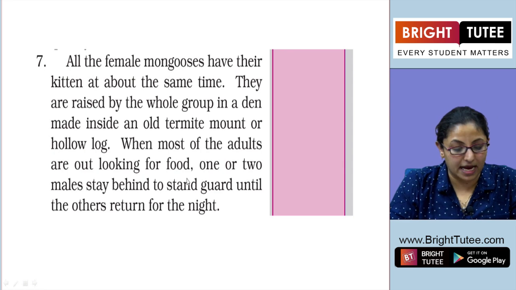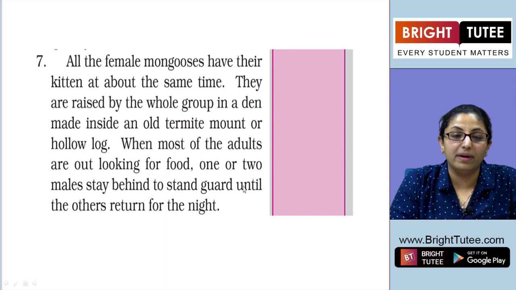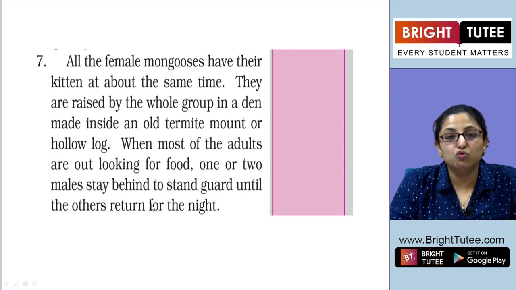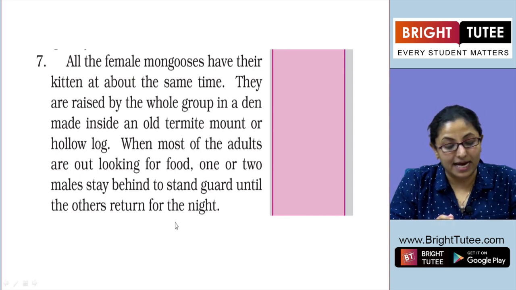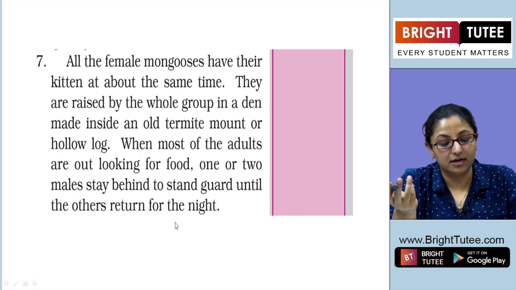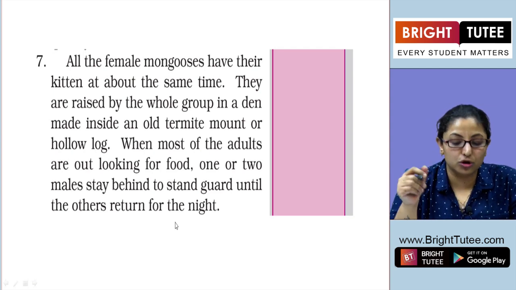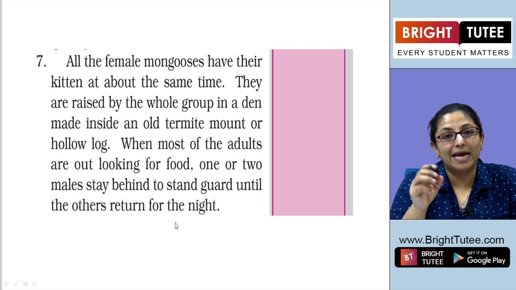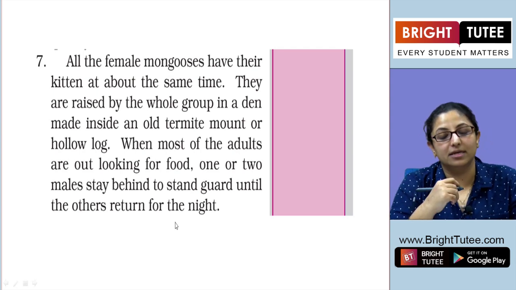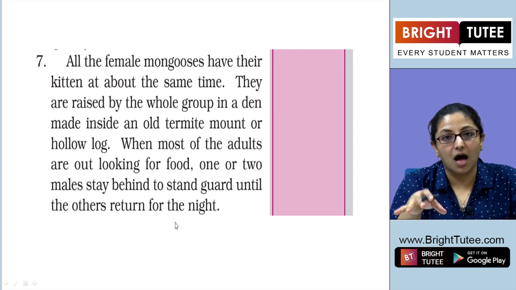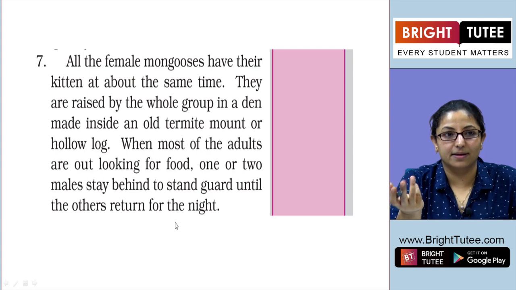When most of the adults are out looking for food, hunting for the whole group, one or two males stay behind to look after the kittens and stand guard until the whole group returns for the night.